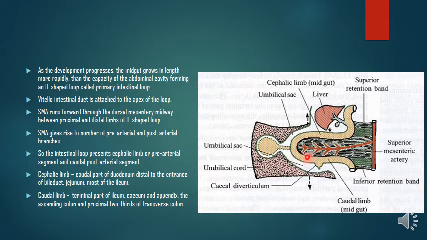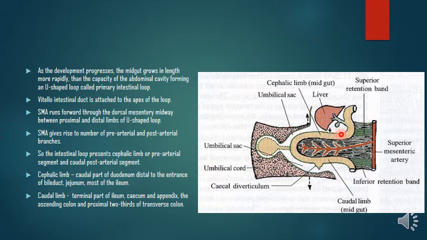this will be the terminal part of the ileum, and this is the cecal diverticulum here. So the terminal part of the ileum, cecum and appendix, ascending colon and proximal 2/3 of the transverse colon. These are the derivatives of the post-arterial segment, right? So this one is the prearterial segment and this is the post-arterial segment.